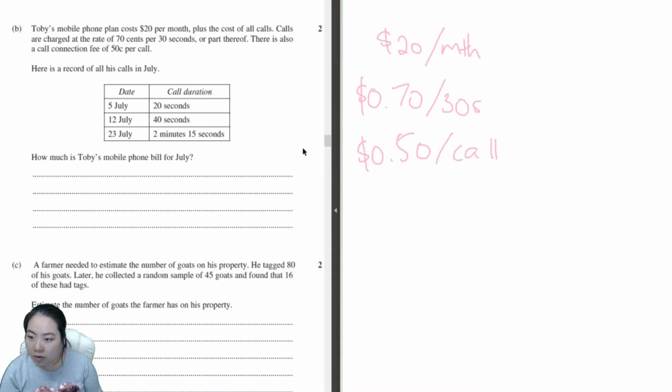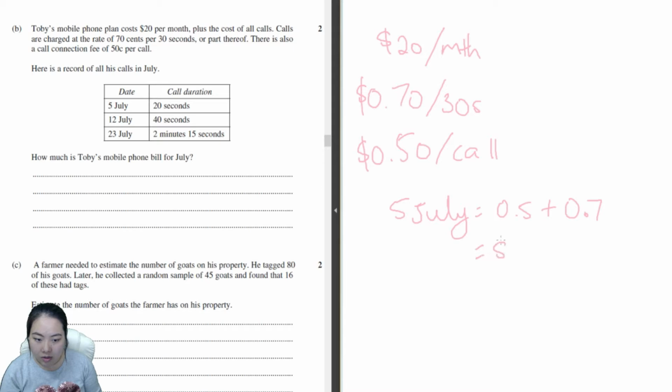Here's a record of all his calls in July. How much is the phone bill? Alright, so for the 5th of July, his call was 20 seconds long, which means a connection fee of 50 cents and 70 cents because it's still a part of 30 seconds.